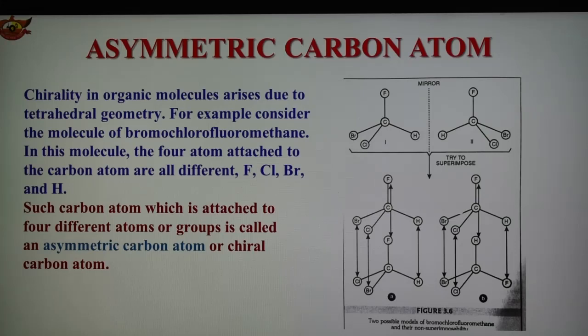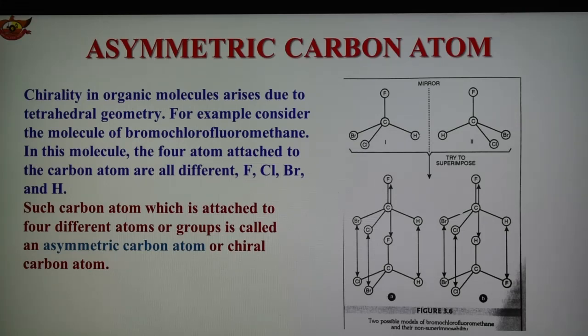These 2 models cannot be superimposed on each other, no matter how we twist the molecule without breaking the bond. We might get 2 atoms superimposed, for example hydrogen and fluorine, but chlorine and bromine are reversed. Bromochlorofluoromethane is a chiral molecule and hence shows optical activity.